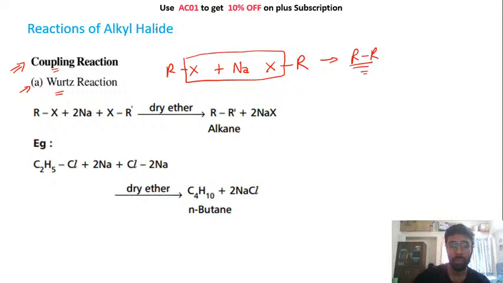तो यहाँ पे अभी सिंपल चीज़ ये है कि alkyl halide में अगर आप सोडियम डालोगे तो दो alkyl halide रिएक्ट करके they will give you alkane. Again this is very important. And the condition here is dry ether. अभी जैसे अपन reaction mechanism करेंगे तो you will understand कि why you need a dry condition for this reaction. So this is one of the very common methods to prepare your alkane from your alkyl halide.